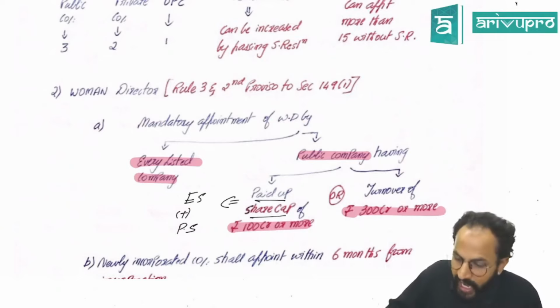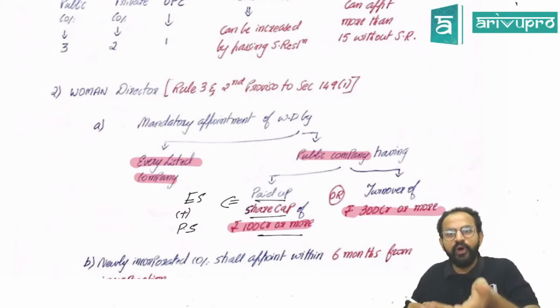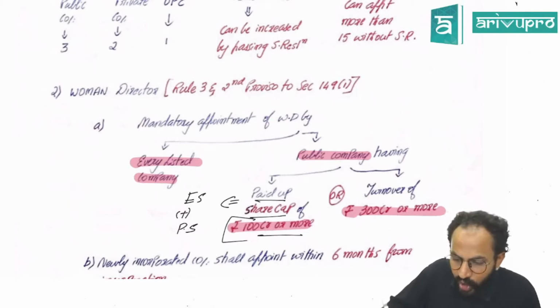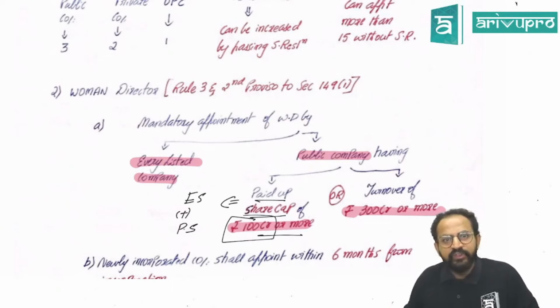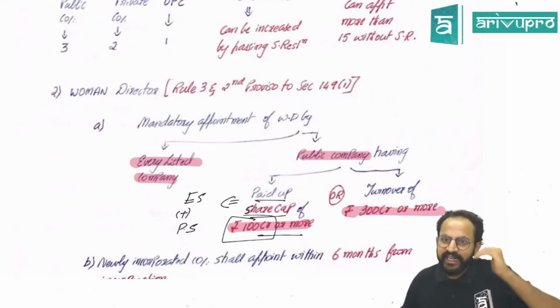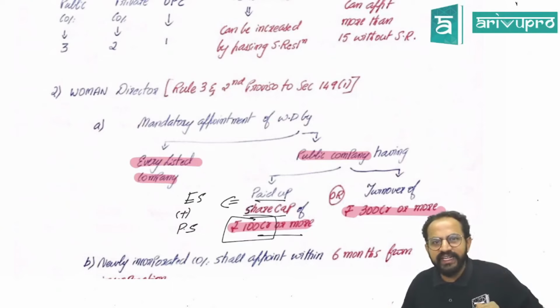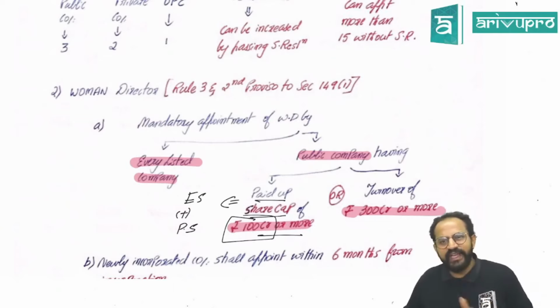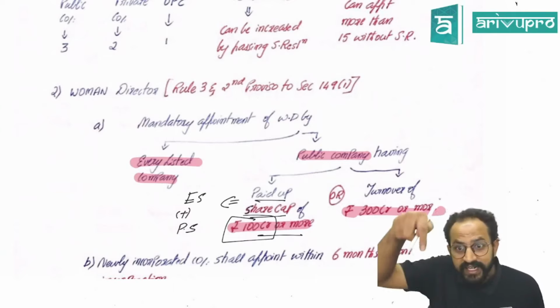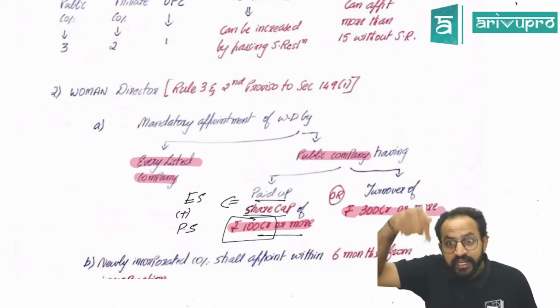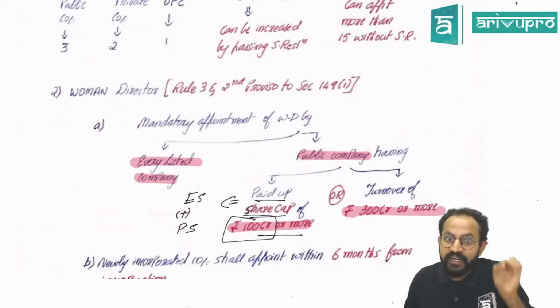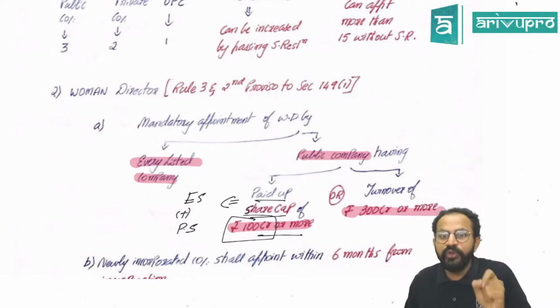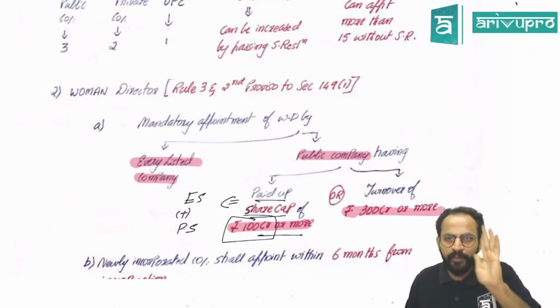The second one, 100 crore or more. So the word 100 crore is also inclusive. So 99 crore 99 lakh 99,999, you need not have a women director. 100 crore you need to appoint. It is inclusive. So wherever it says 100 crore or more, you need to note that number carefully. I hope it makes sense.